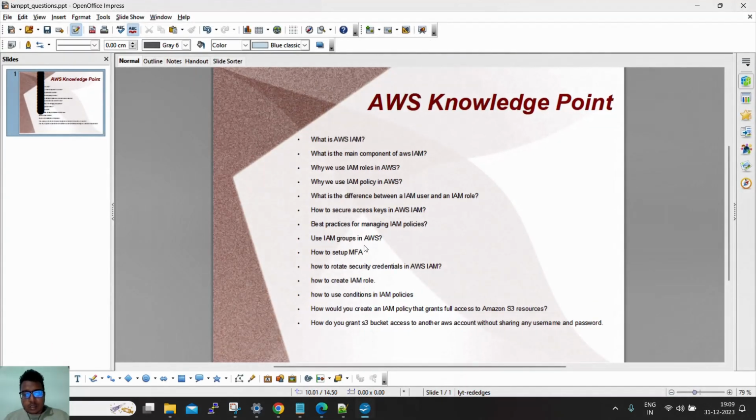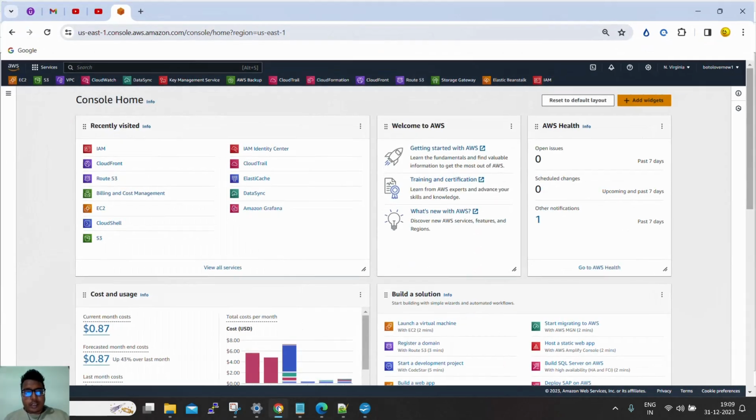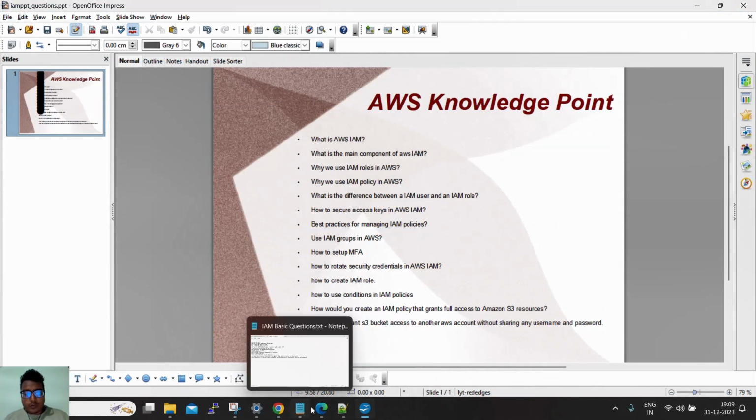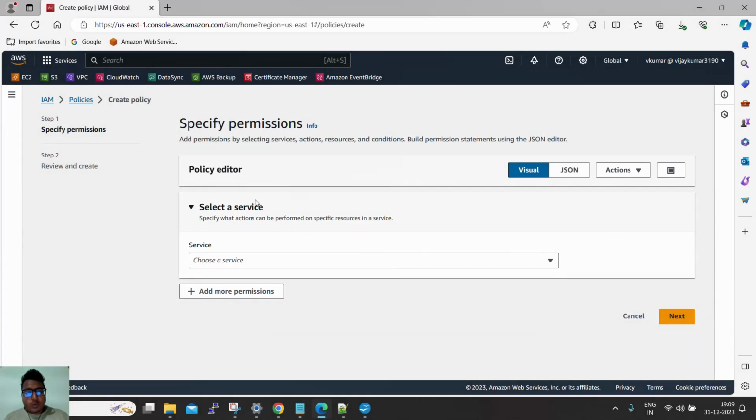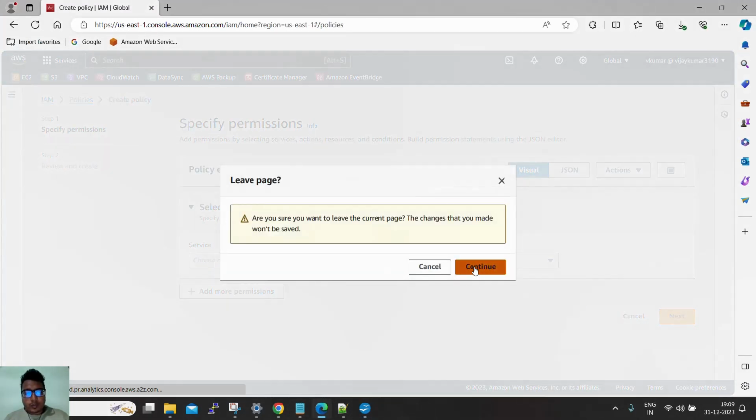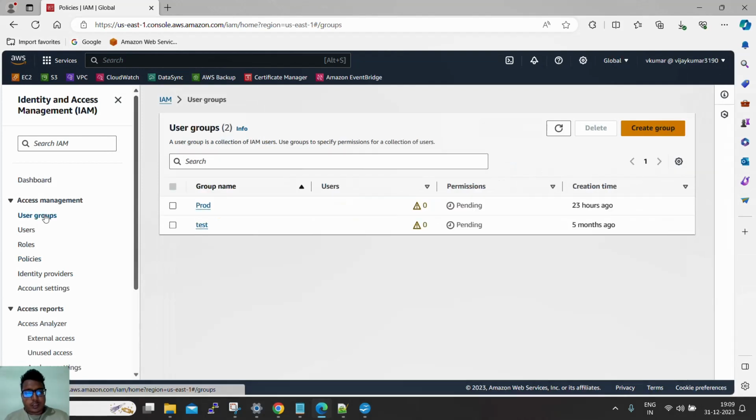Next, why do we use IAM groups in AWS? As we know, we can create an AWS group. Let me go to the section once again.